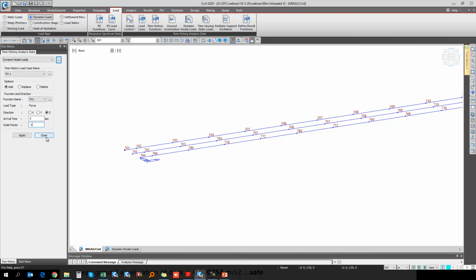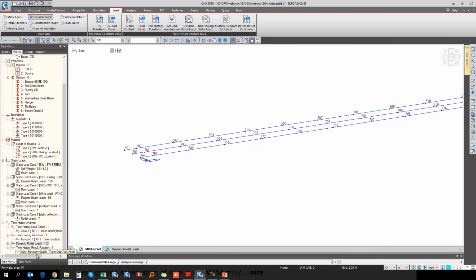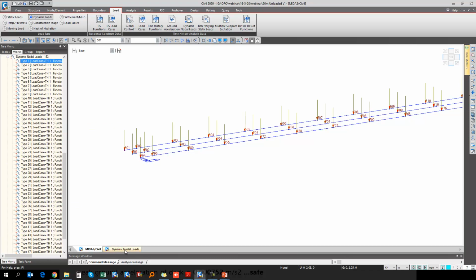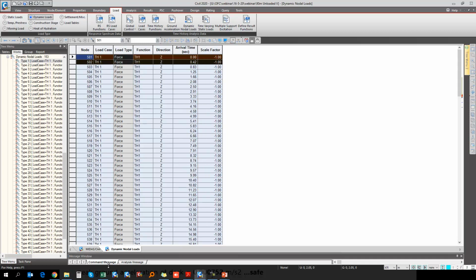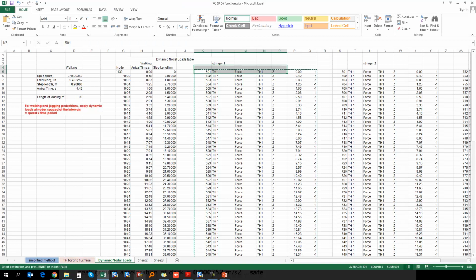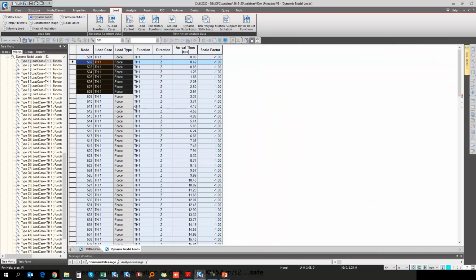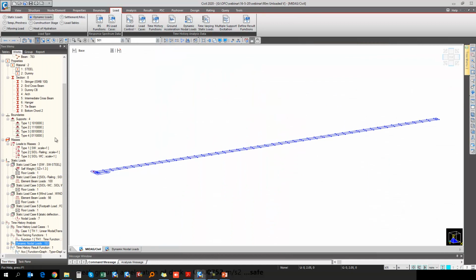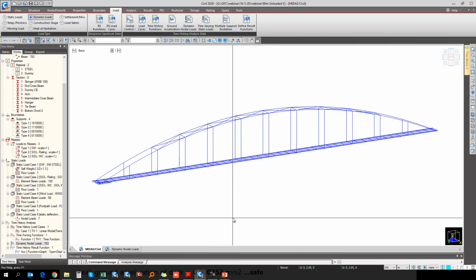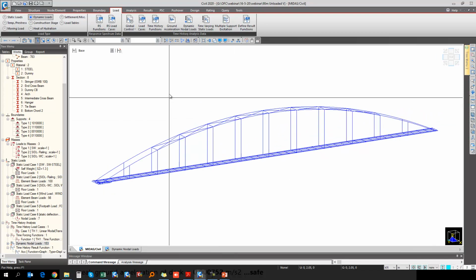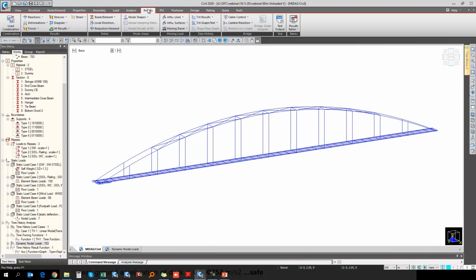After apply, go to the table. This is display. If you go to the dynamic nodal load, here the first dynamic nodal load has been applied, and for the remaining, just copy from the table and paste it in this table, right? I hope this dynamic nodal load is clear for everyone. Now perform the analysis. After performing this analysis, we'll discuss the results part. So we'll go to the results.